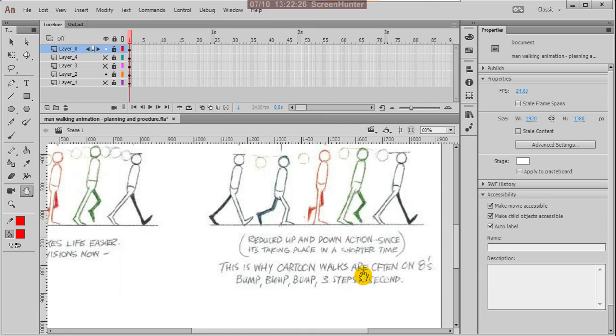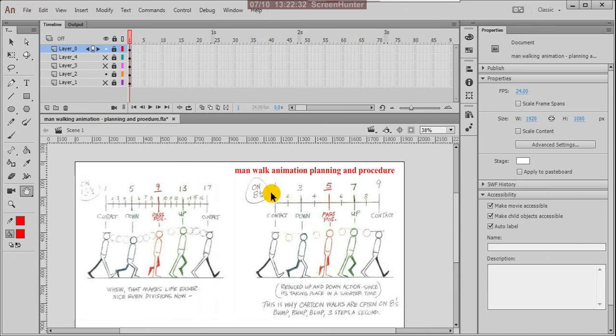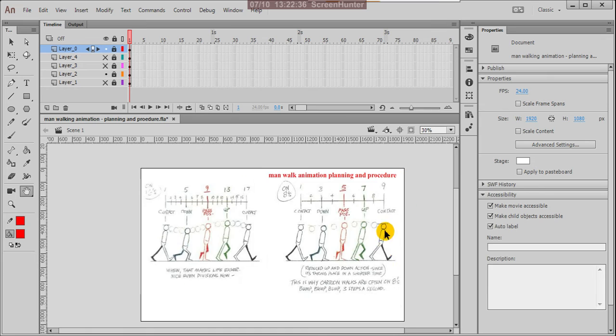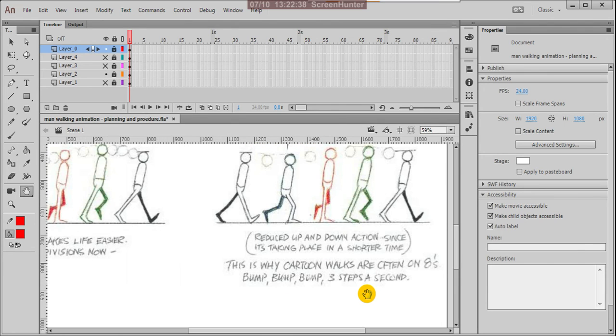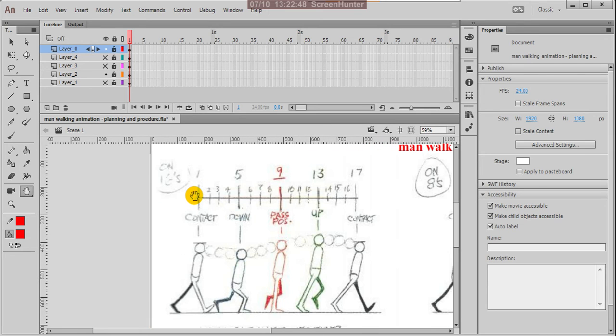That is a bit more realistic movement for humans. So instead of 8 frames we use 12 frames, and then per second he will take 2 steps. We use it for a bit of realistic usage. And another is the 16 frame walk. This is more realistic; generally it gives the action very naturally.